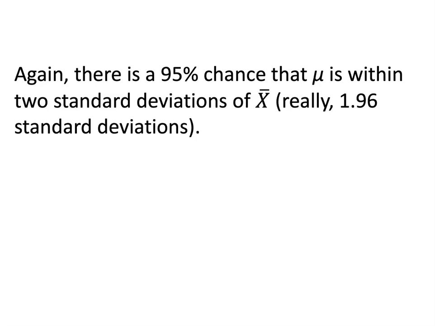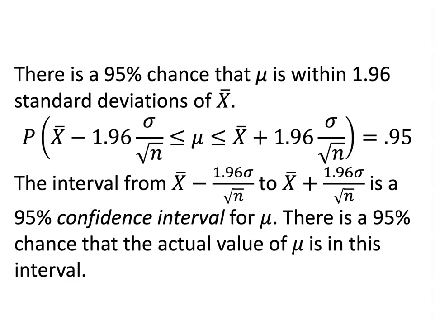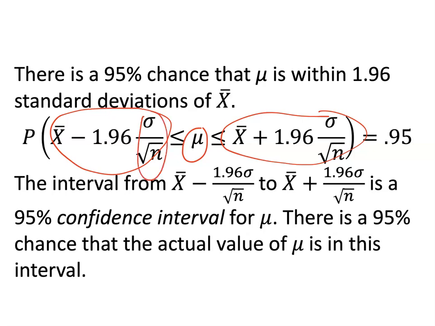Really, it's 1.96 standard deviations. So again, there's a 95% chance that mu is within 1.96 standard deviations of x bar. Another way to put this is that the probability that mu is between x bar minus 1.96 sigma over square root n and x bar plus 1.96 sigma over square root n is 0.95. Sigma over square root n is the standard deviation of x bar. The interval from x bar minus 1.96 sigma over square root n to x bar plus 1.96 sigma over square root n is a 95% confidence interval for mu.